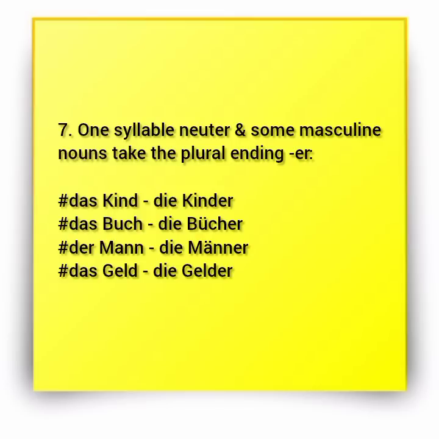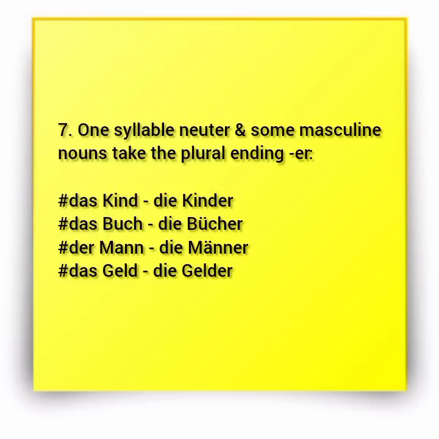So when I'm talking about syllables, I am simply referring to the vowel pronunciation in that word. So those neuter and some masculine nouns that have only one syllable in them mostly tend to add er. Like in the example, das Kind now becomes die Kinder. Kind, Kinder. Das Buch now becomes die Bücher. Der Mann, now plural, die Männer. Das Kind, die Kinder. Das Buch, die Bücher. Der Mann, die Männer. All right?